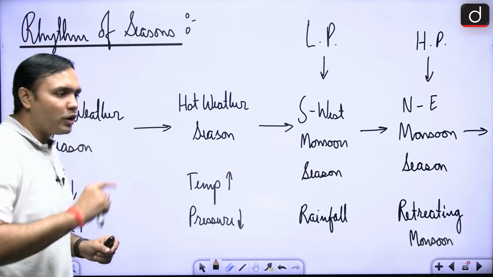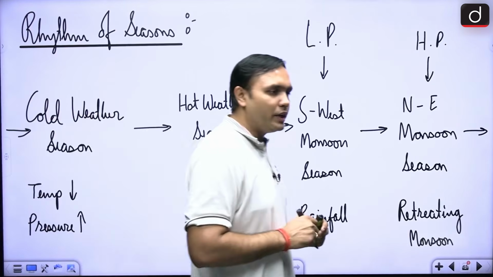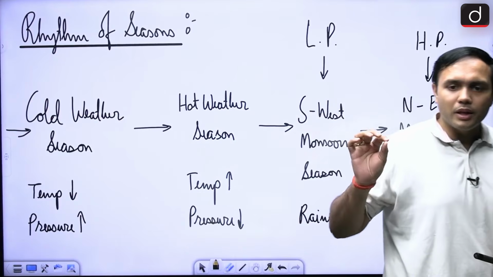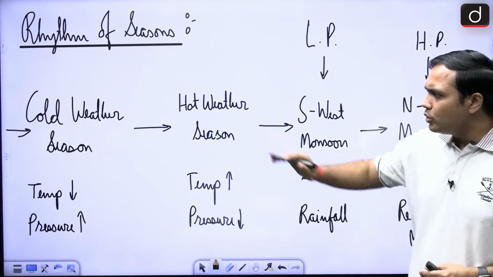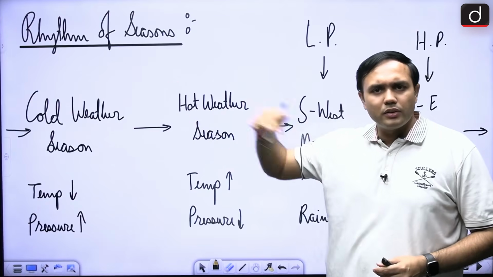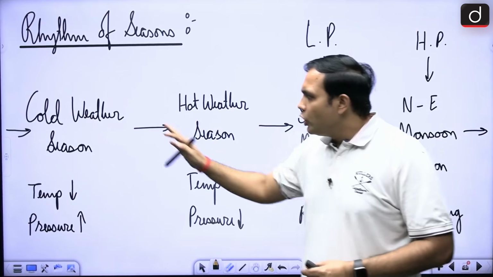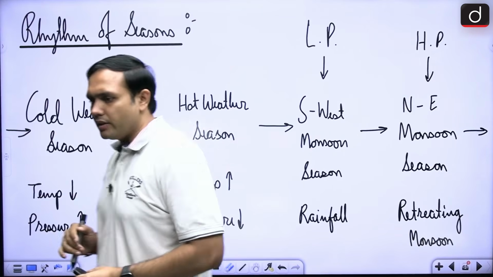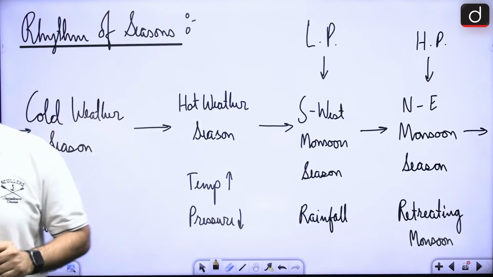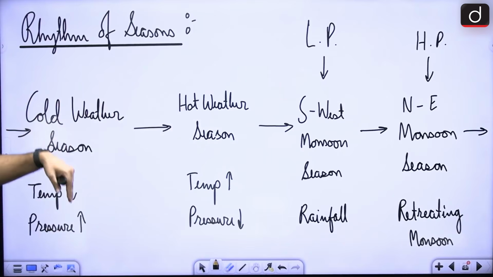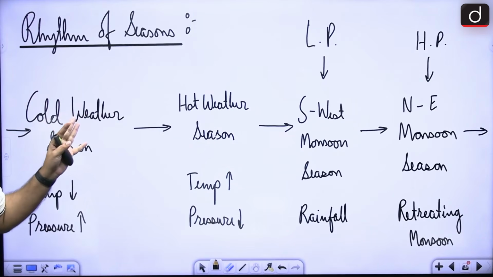Now, what is the rhythm of seasons in case of India, right? Now, this becomes a bit important for you, right? So, let's look at it from the starting of our year, right? When we are starting our year, there is generally the cold weather season, right? So, in cold weather season, temperature is less, pressure is high, right? That is why we have seen the retreating monsoon.